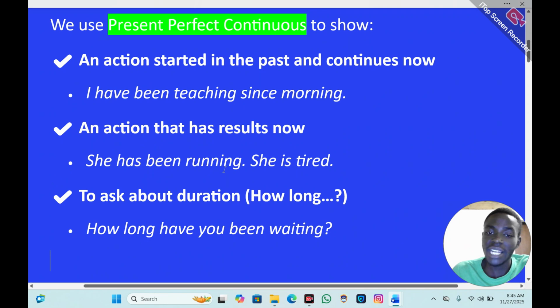She has been learning, now she is tired. She has been learning all the way, maybe since morning, but now she is tired. So present perfect continuous is used for showing an action that started in the past and continues now, but also an action that has results now. We also use present perfect continuous to ask about duration. How long? How long have you been waiting? Wari umaze igihe kingana gute utegereje?